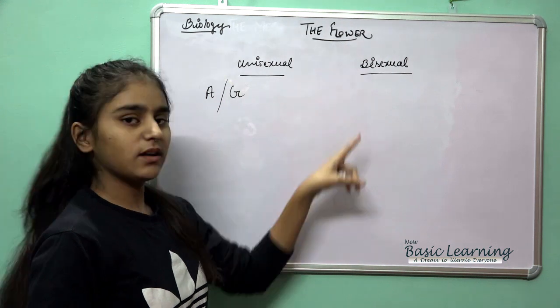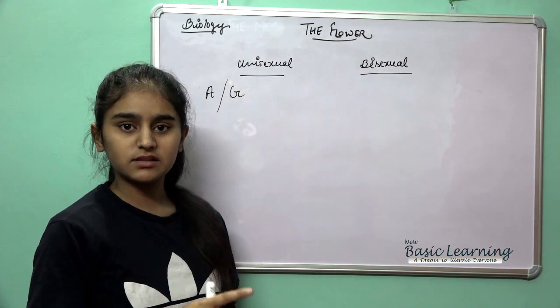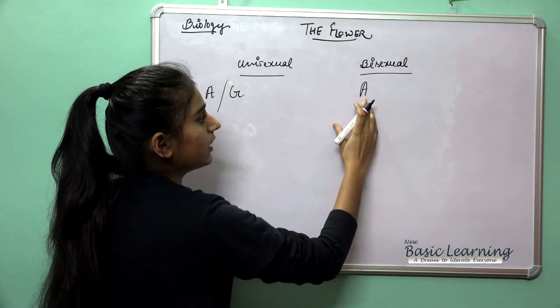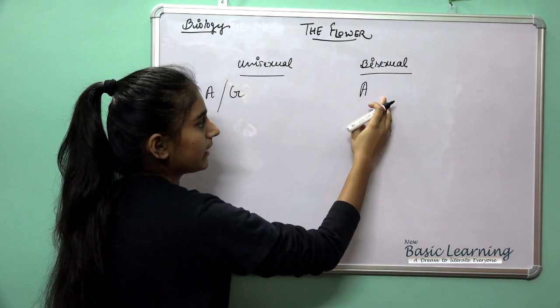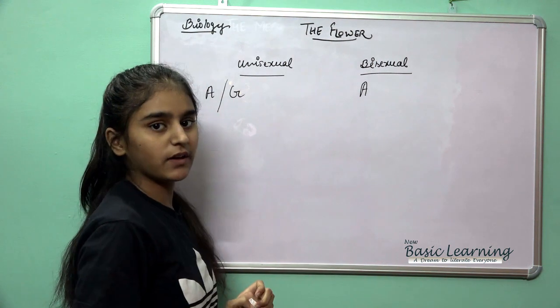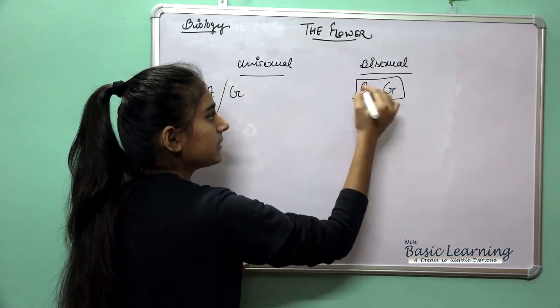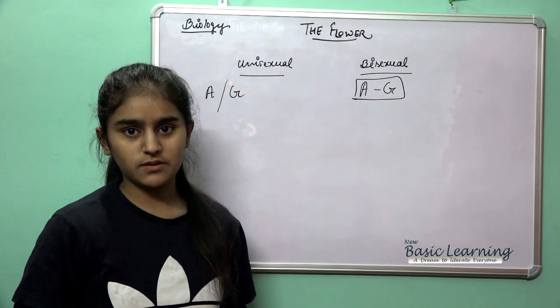Then the bisexual: when the flower consists of both the parts, when the male part is there and the female part is also there, then we call it a bisexual flower. Androecium also and gynoecium also. When both the parts are present, then we call it a bisexual flower.